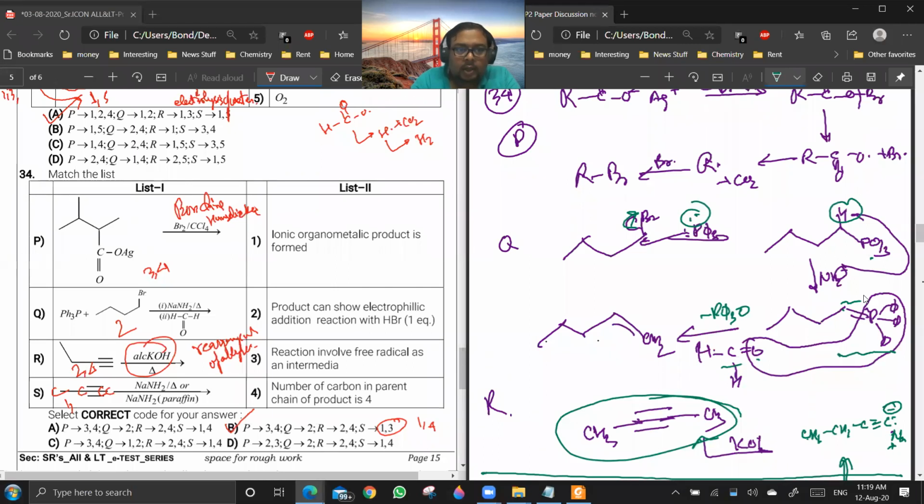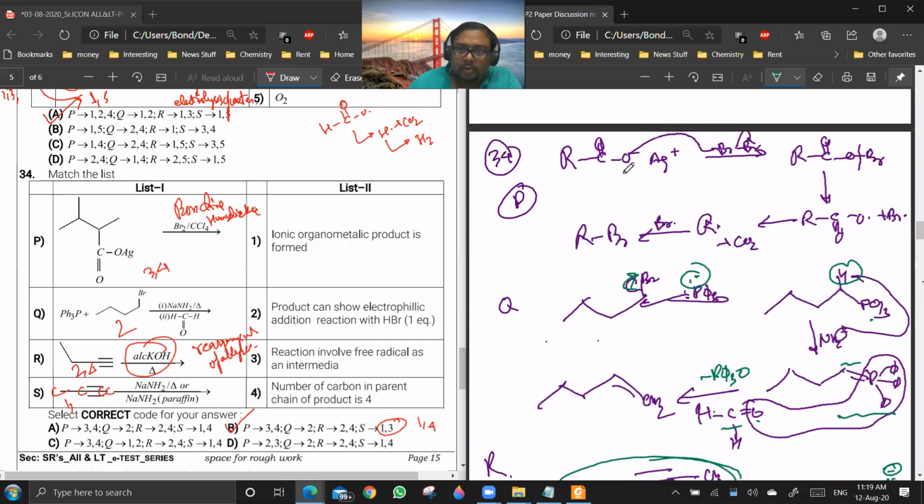And the first one is the Borodin-Hunsdiecker reaction, which you people know. RCOO⁻ will attack Br, you will get RCOOBr, and then it will follow the radical mechanism. RCOO• will give R• plus CO2, and R• and Br• will combine to form RBr.